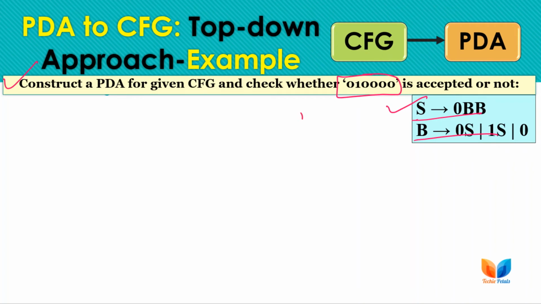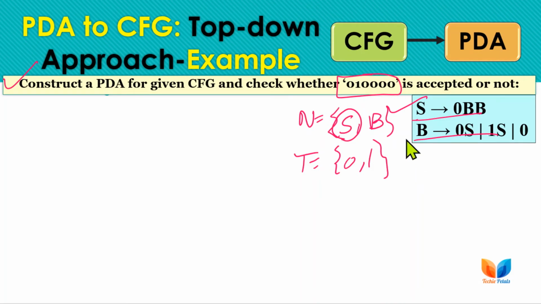Here we have two non-terminals, S and B, and S is the start symbol, and the terminals are 0 and 1. So we will write transitions for both non-terminals and for both terminals.